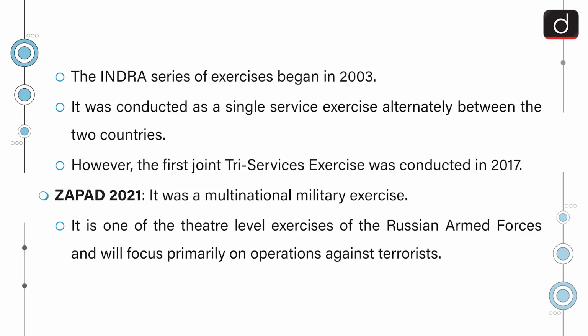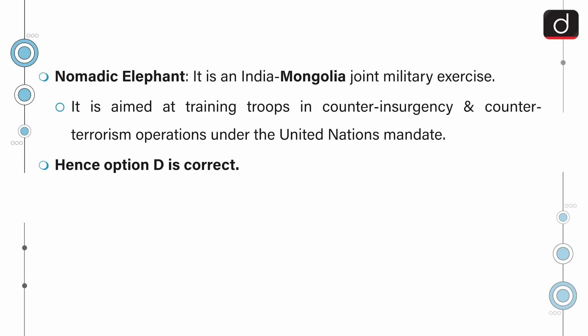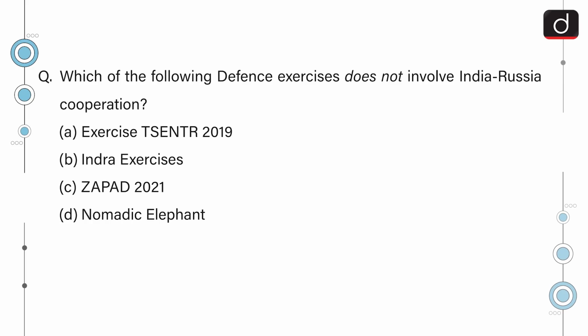Zapad 2021. It is a multinational military exercise and is one of the theater-level exercises of the Russian Armed Forces and will focus primarily on operations against terrorists. Nomadic Elephant. It is an India-Mongolia joint military exercise. Hence, option D is correct. It is aimed at training troops in counter-insurgency and counter-terrorism operations under the United Nations mandate. So the correct answer is option D, Nomadic Elephant.